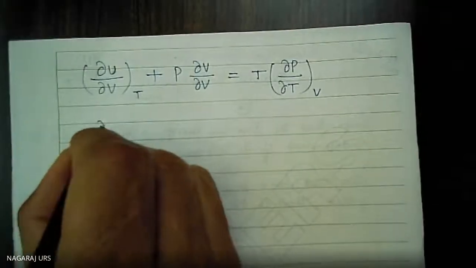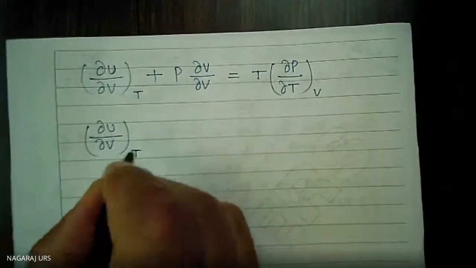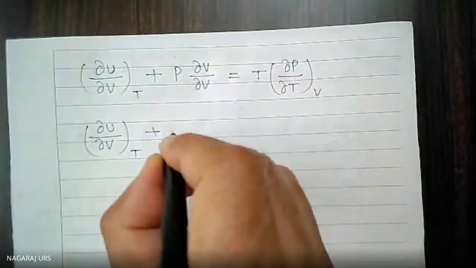Hence, del U by del V at constant temperature, plus, these two getting cancelled, you are going to get only P.